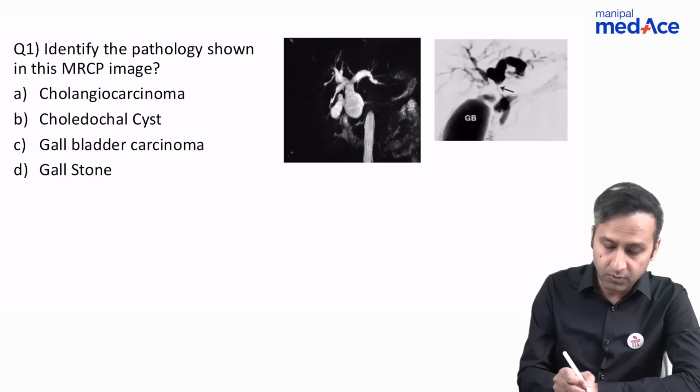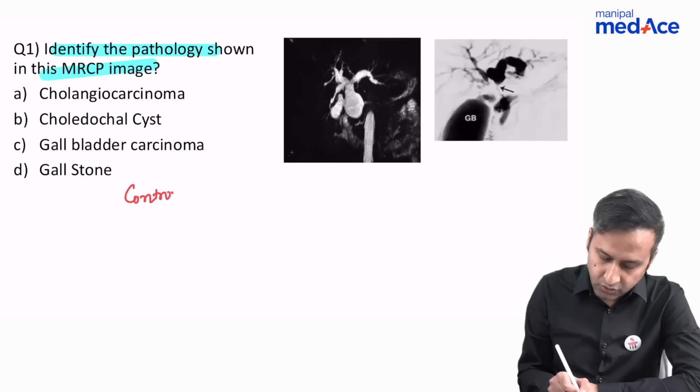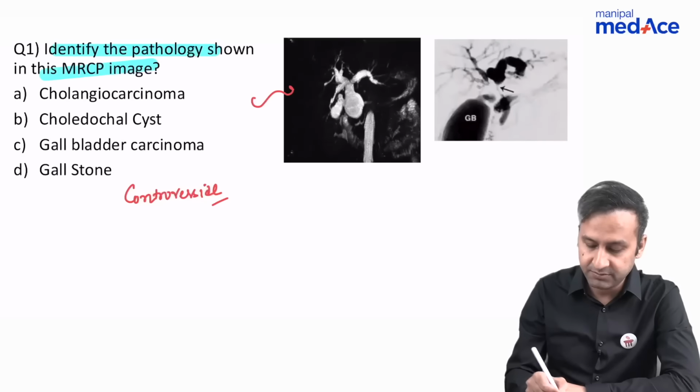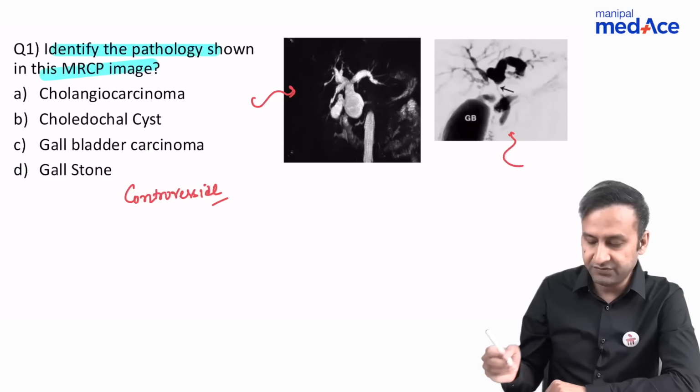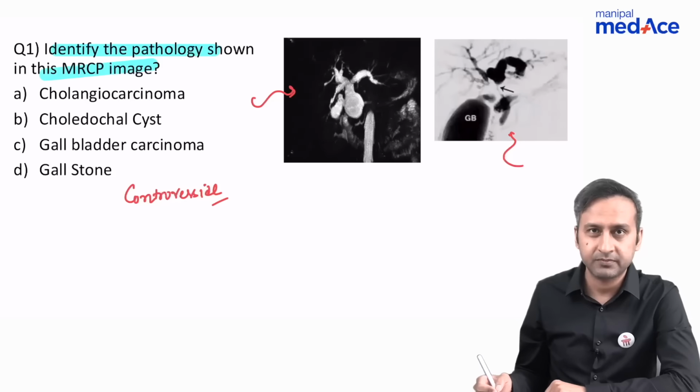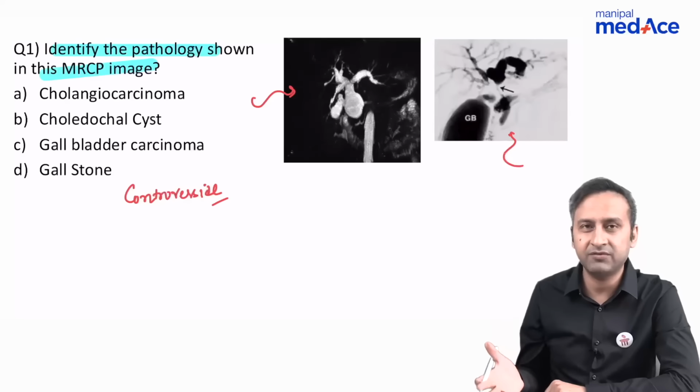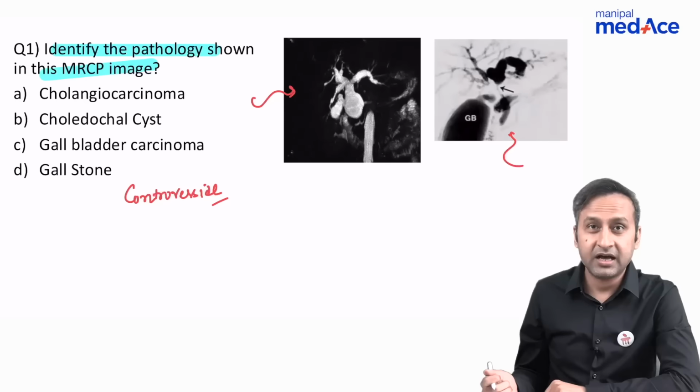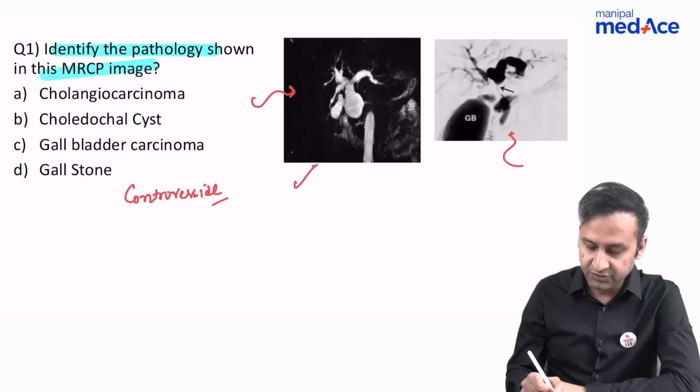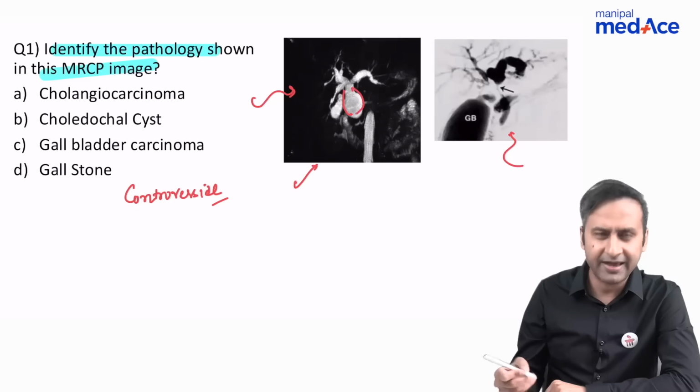This question number 1, to start with, I should say is a controversial question. Why is it controversial? Because you were given an MRCP image. Some people say that this image was given, but I personally feel that the image given to you was an inverted image. In MRCP, we don't give inverted images, but this is the image that I presume was probably given to you. If this image was given and you see a dilated CBD, the diagnosis is pretty certain.